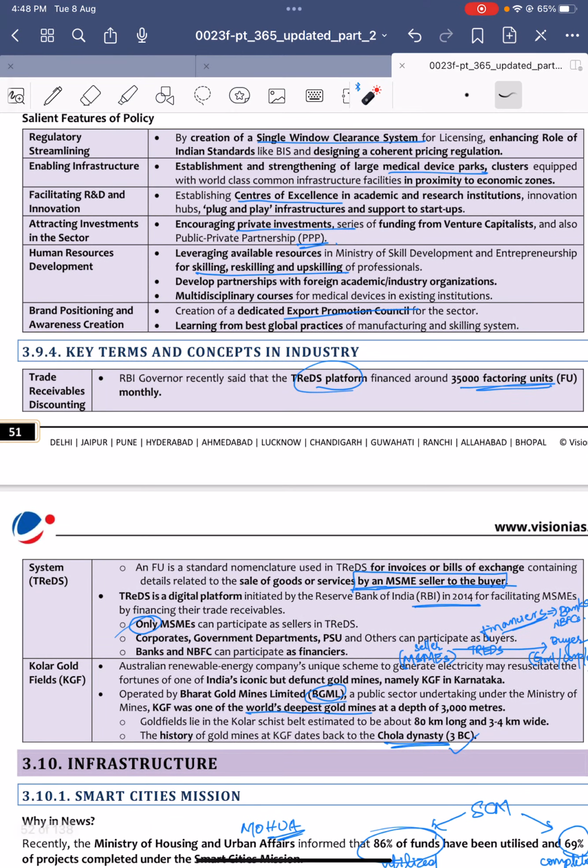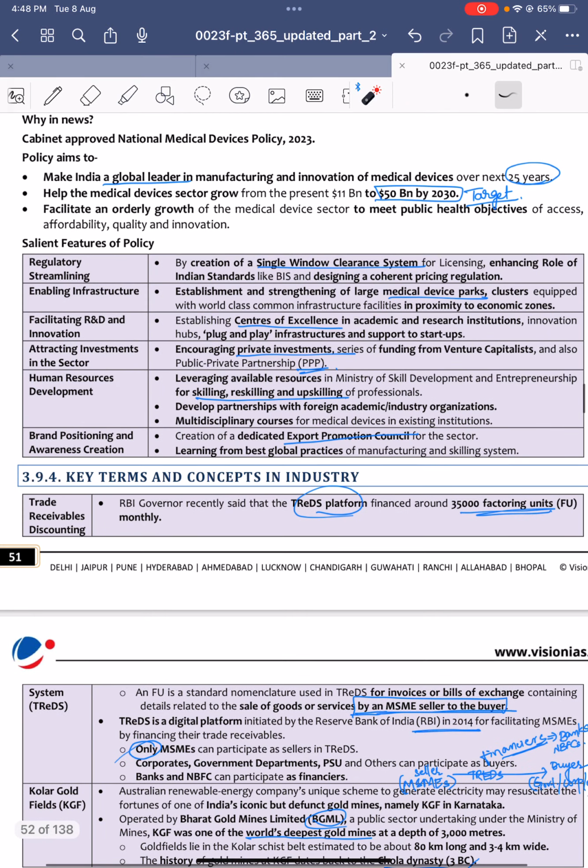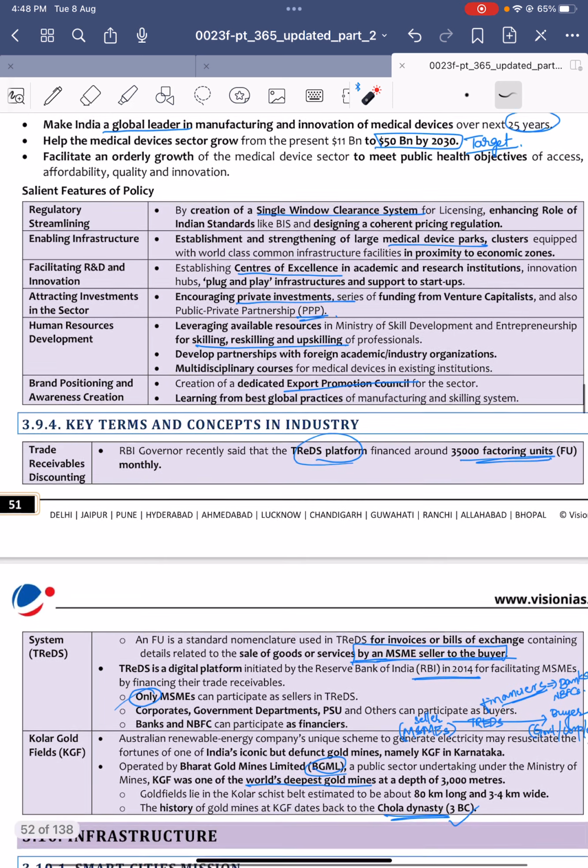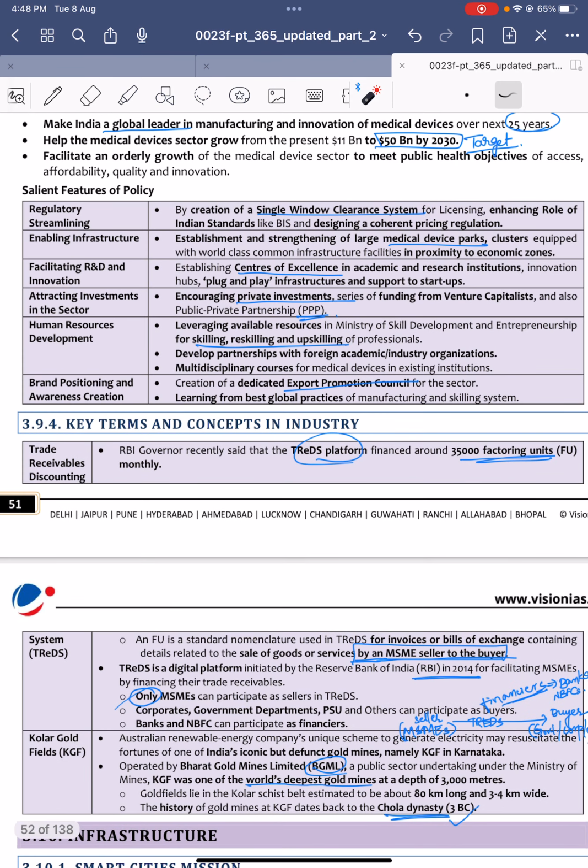The salient features of the new medical devices policy are regulatory streamlining, like single window clearances for those companies going to be set up relating to medical devices, and enabling infrastructure like medical devices parks, and facilitation of R&D and innovation, centers of excellence, and plug and play infrastructure. Plug and play infrastructure means the government provides all the facilities required. The companies just have to come right away and set up, and use the infrastructure set up by the government.